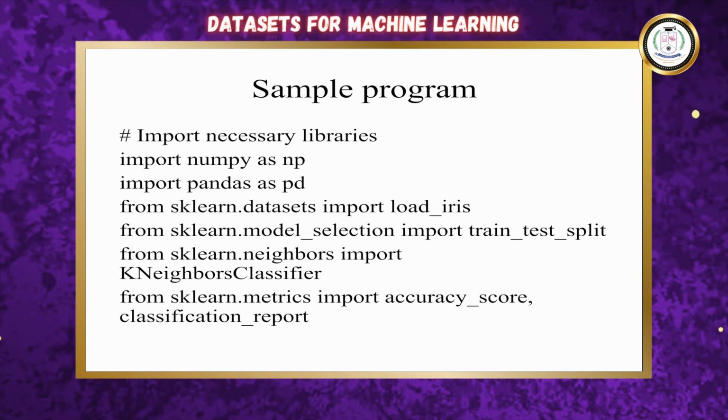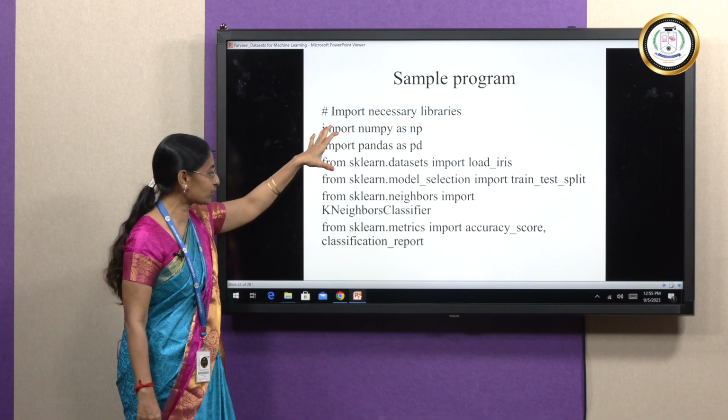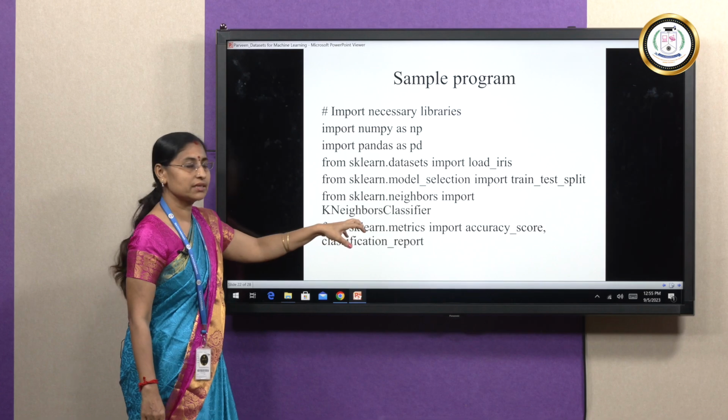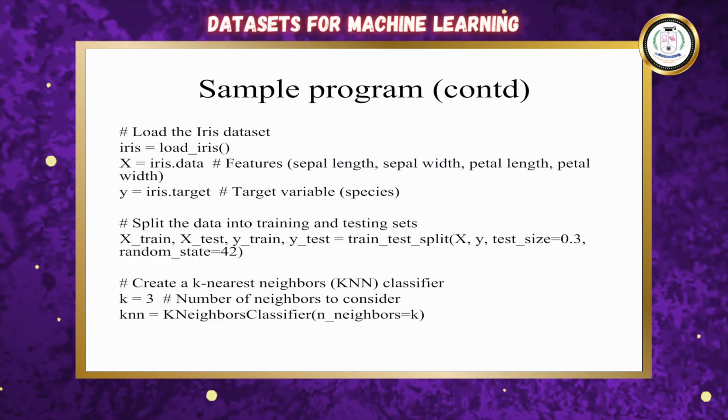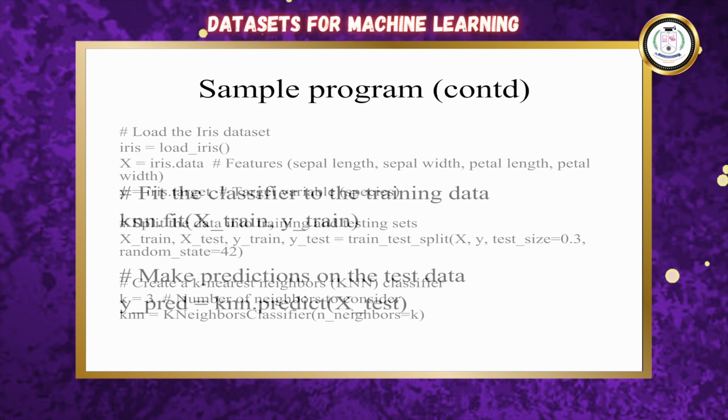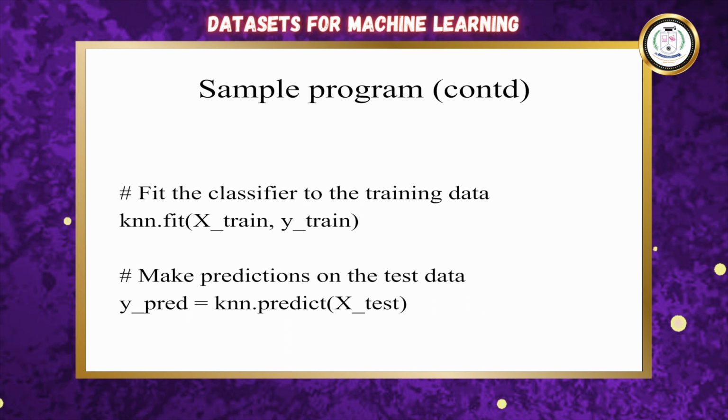First of all, we import the necessary libraries. We import NumPy as np, import Pandas as pd. These are the necessary libraries that are used for that. And we go for k-neighbors classification here. We have to load the iris dataset, split the data into training and testing sets, and create a k-nearest neighbors classifier. Here the value of k can vary. Here I have given the value of k as 3. Fit the classifier to the training data and make predictions on the test data.